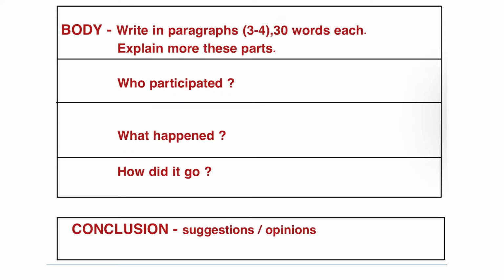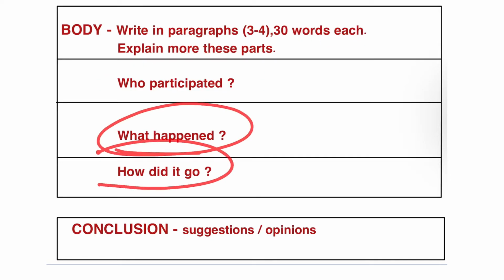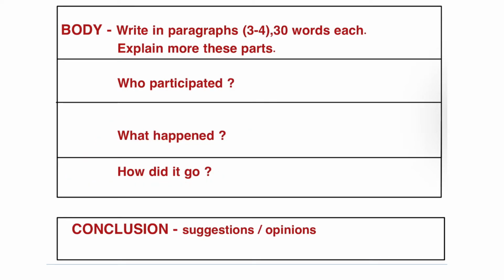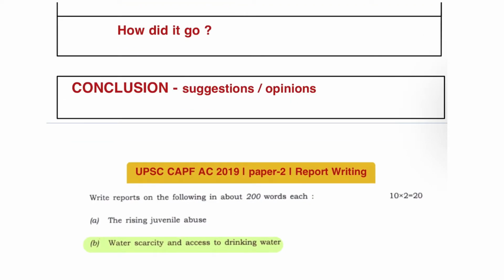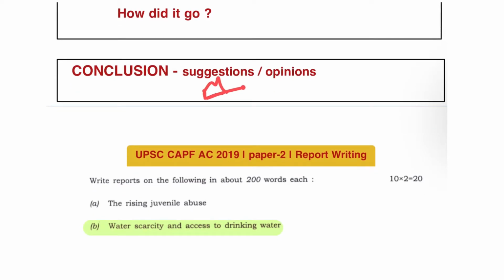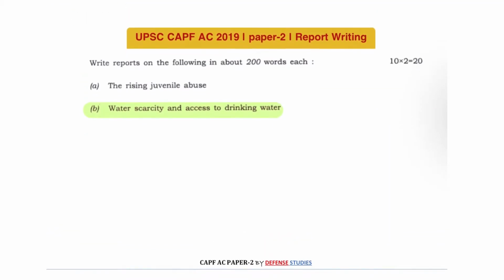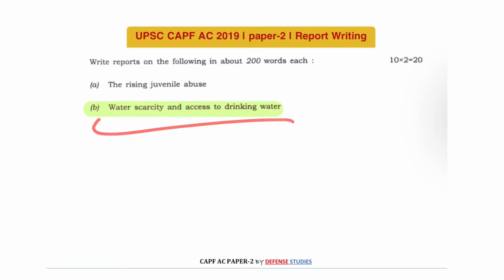Thereafter the body. In the body you have to write around 3 to 4 paragraphs, each of 30 words. You have to write in a way that three things will be reflected in your report: who has participated, what has happened and how did it go. Last is the conclusion. You can give some suggestions and opinions, on logical grounds, and they should be very reasonable. So today's topic is water scarcity and access to drinking water.